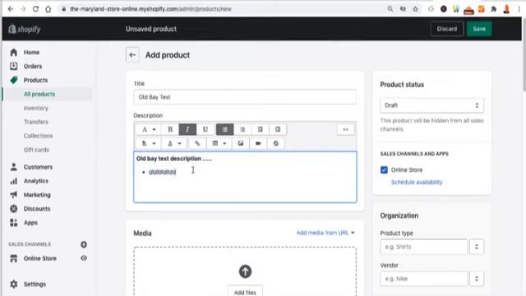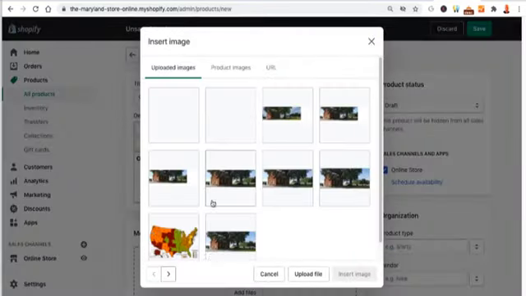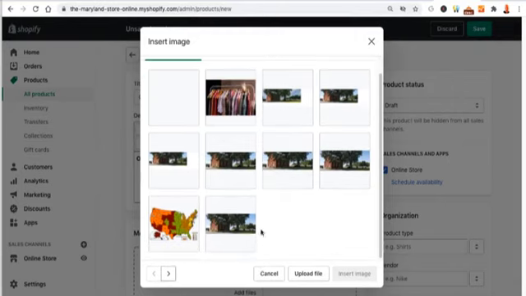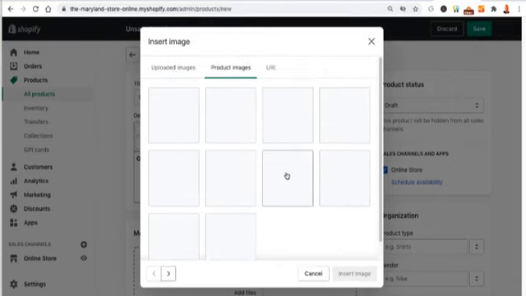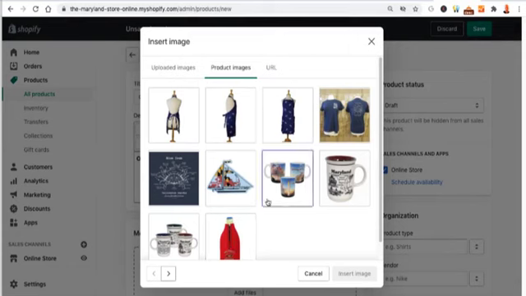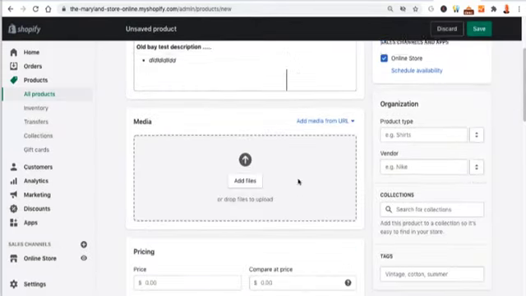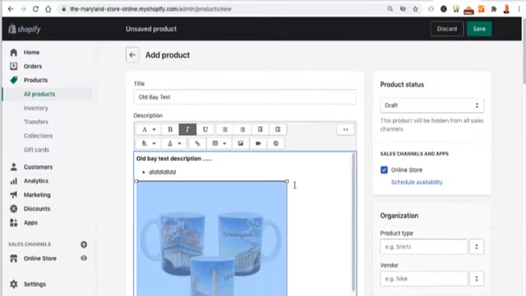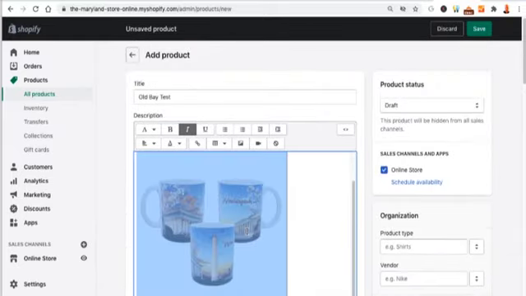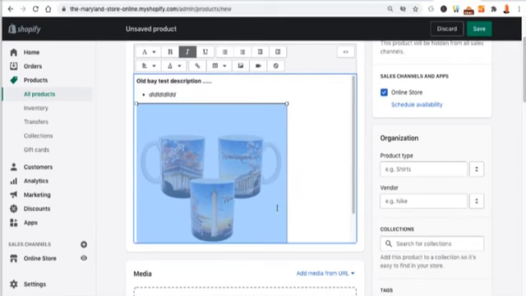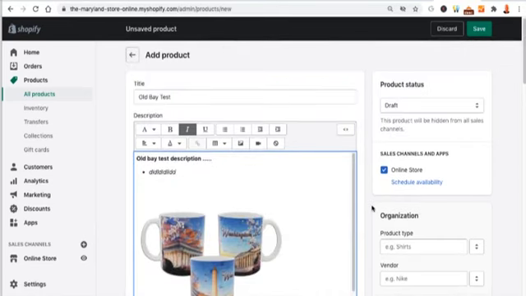Images, you could also insert another image if you wanted to down below here. And we'll just do it just for instructional purposes. I'm going to go ahead and grab the product image. And I'll just grab this mug here, insert. And that's going to throw an image in here as well. Here we go. And then remember with the images, you always want to click on them. There we go. All right. So now the image is in there.